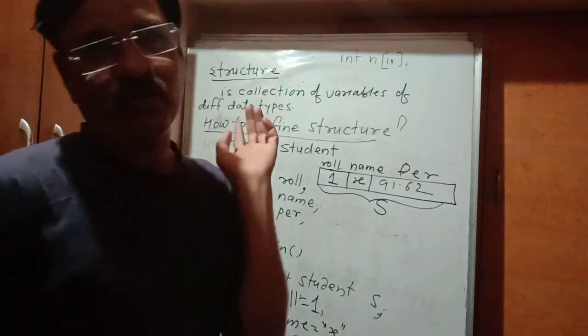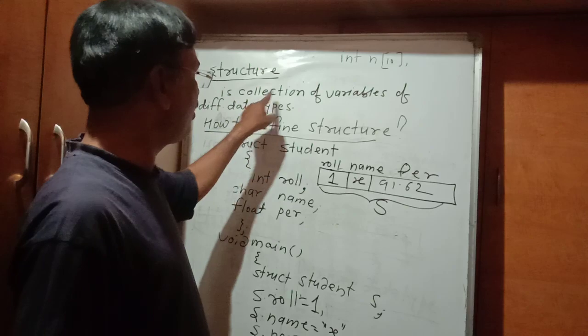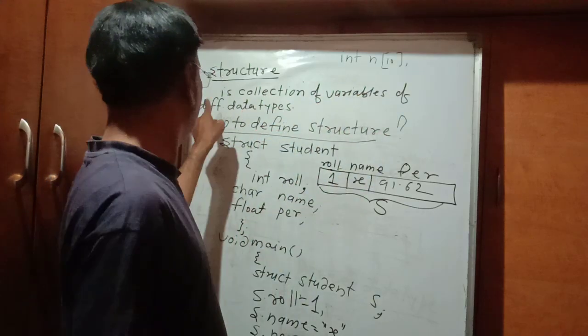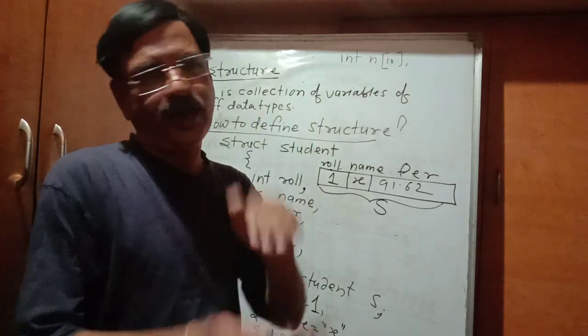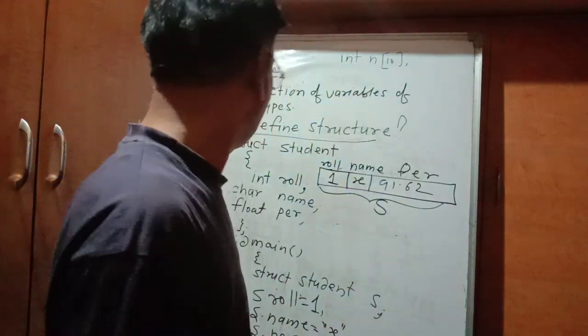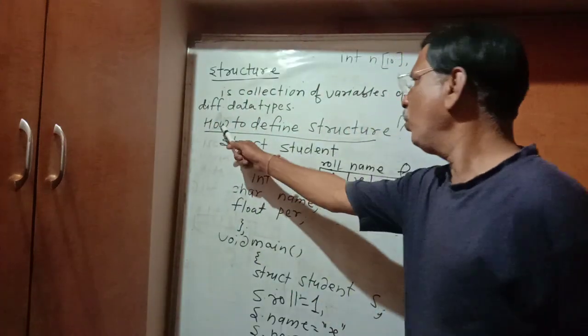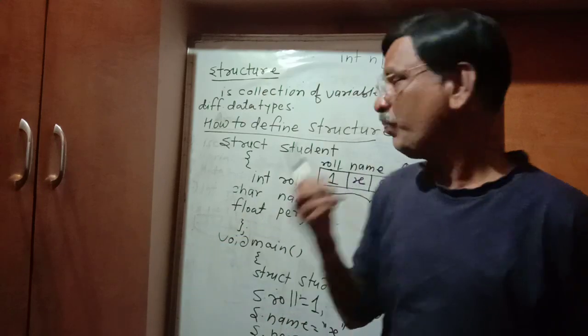That is a structure. So structure is a collection of variables of different data types. So what different data types we can collect together, and collectively what they are known, that is how to define structure. How are you going to define the structure?